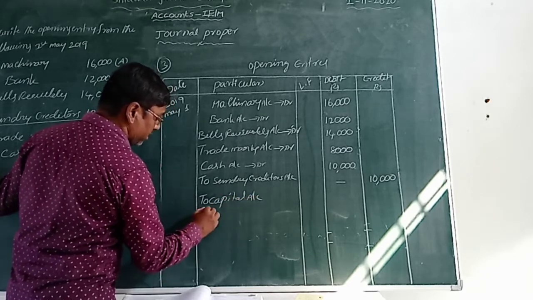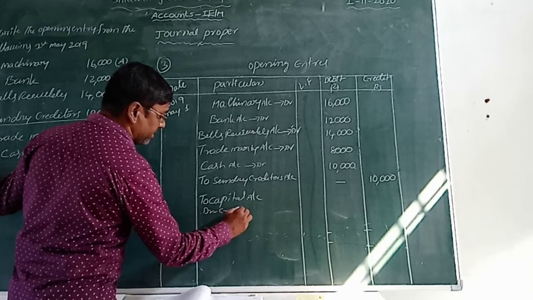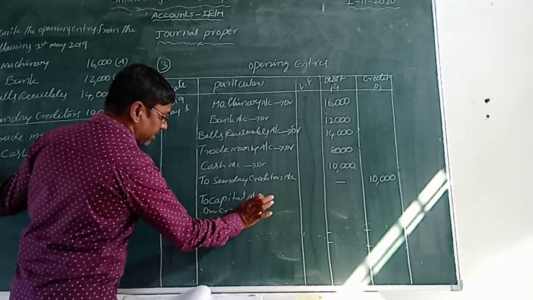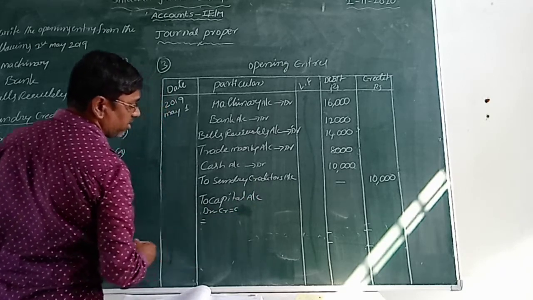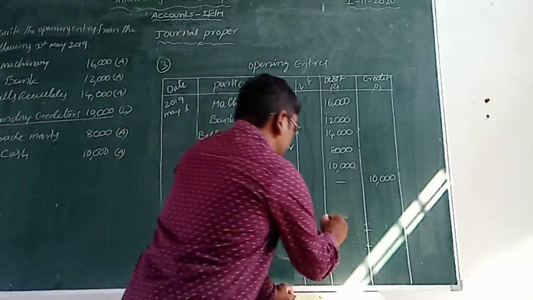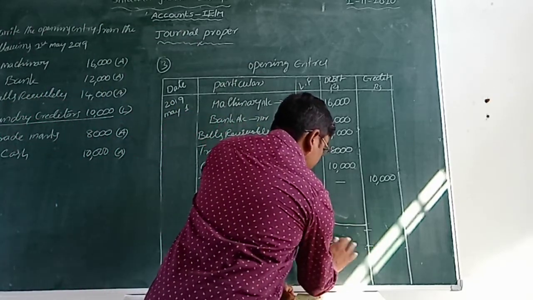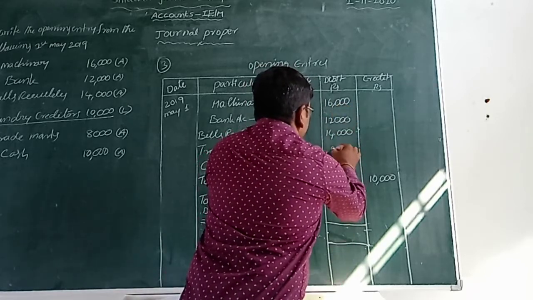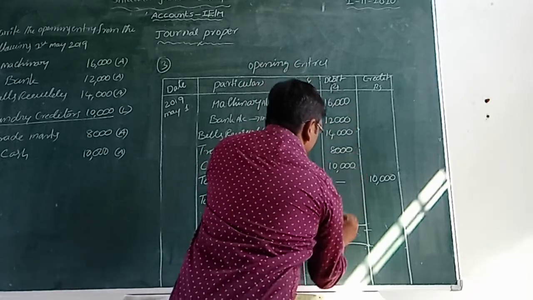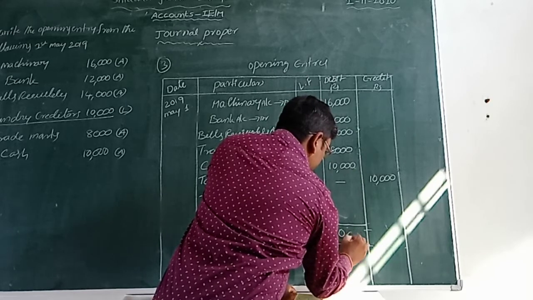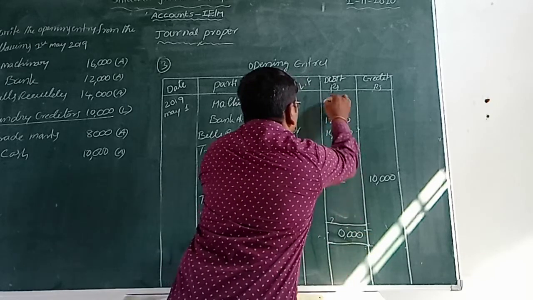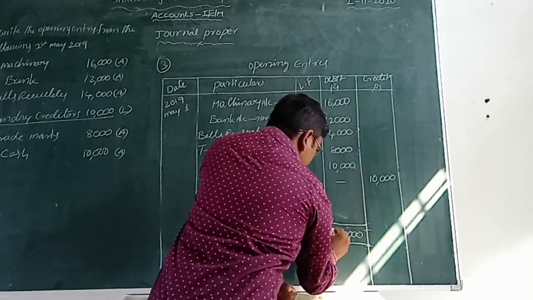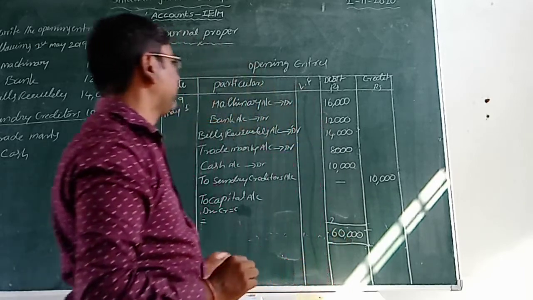Debit minus credit is equal to capital. First of all, we do the total. 8 plus 10, 6 plus 10, 20. 1, 2, 3, 4 plus 2, 6. 60,000.